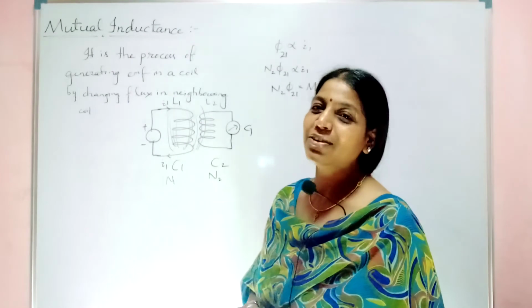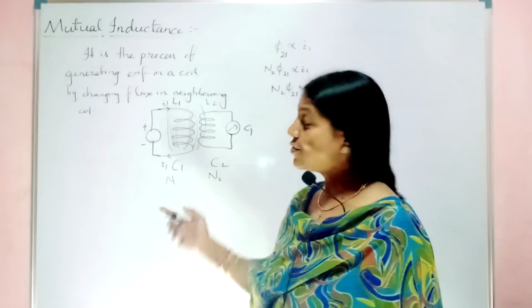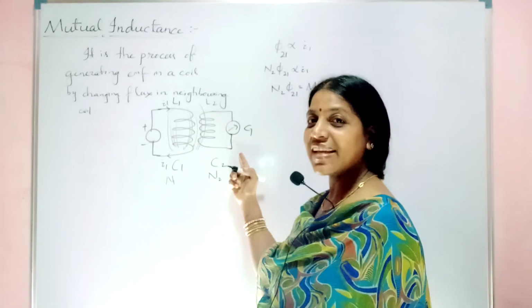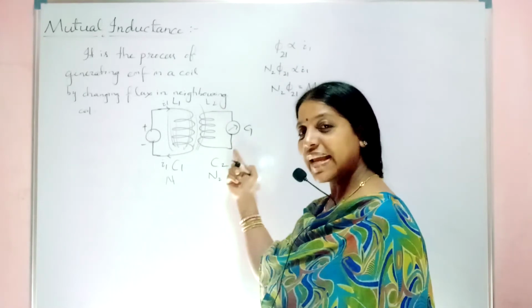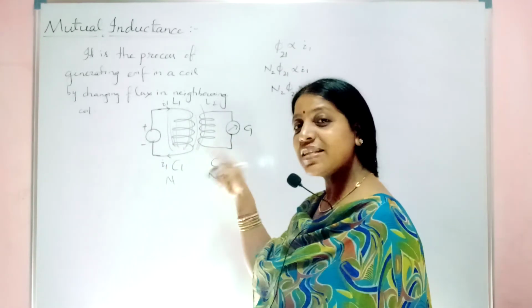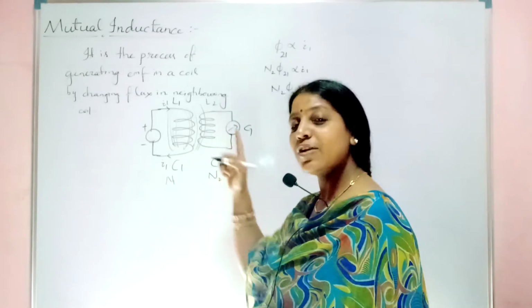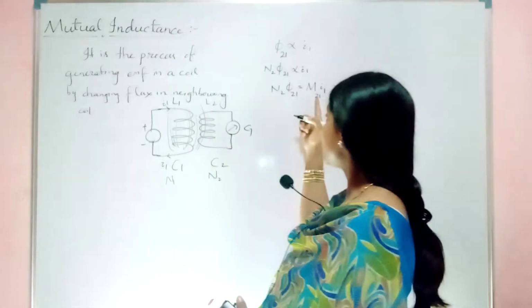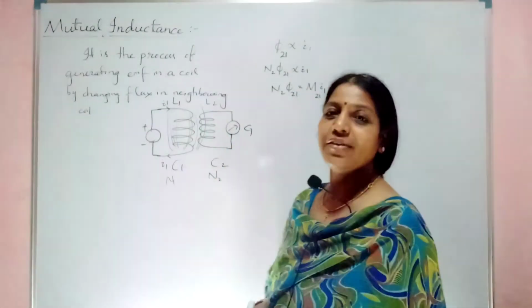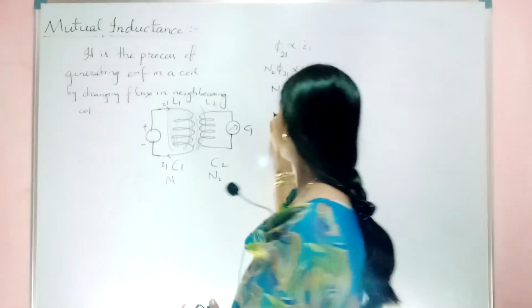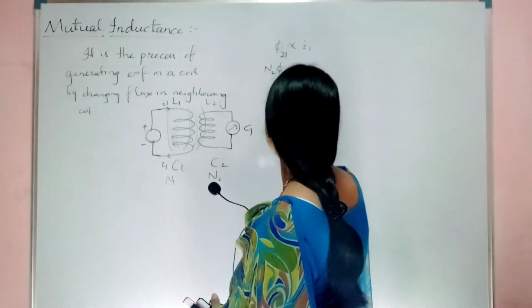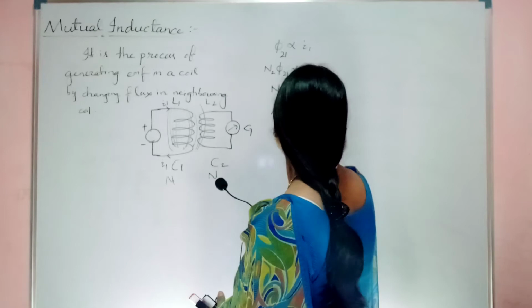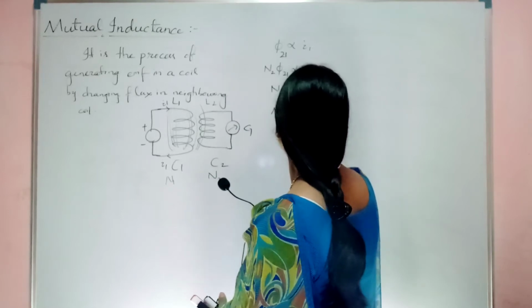Clear? This notation is quite important. Otherwise everything will go around. Due to change in the first coil, it is induced in the second. So induced in the second due to the first. The place where it is induced will be the first notation. So induced in 2 due to 1. So M21. Clear? So now what will be my M21? M21 is nothing but N2 phi 2 1 by I1.